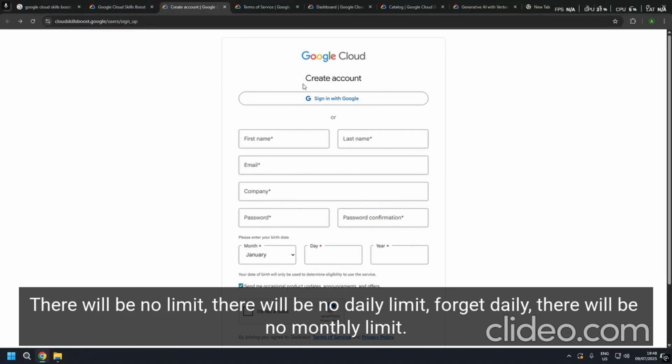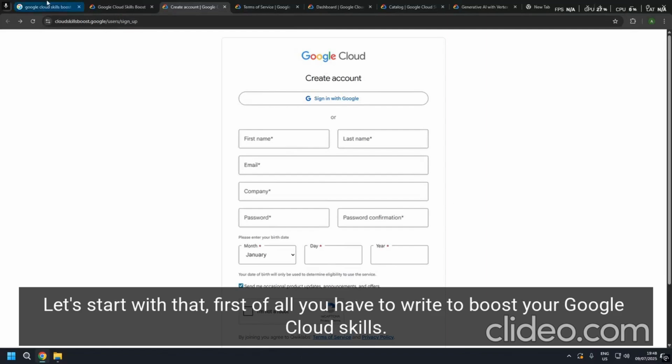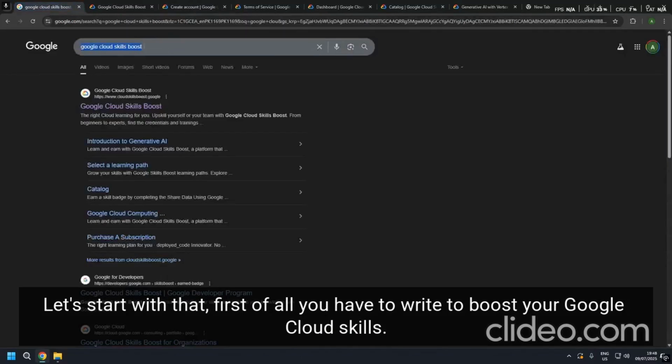There will be no limit. There will be no daily limit. Forget daily, there will be no monthly limit. Let's start with that. First of all, you have to search for Google Cloud Skills Boost.